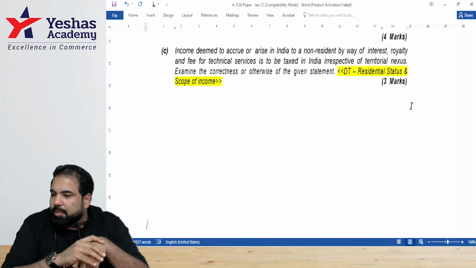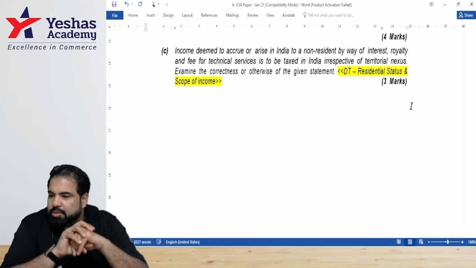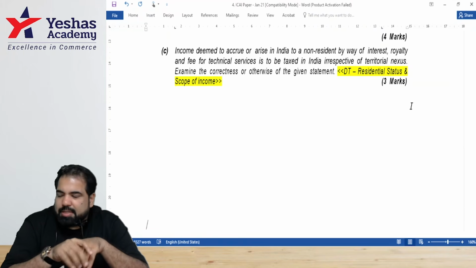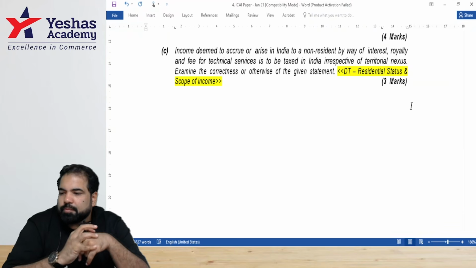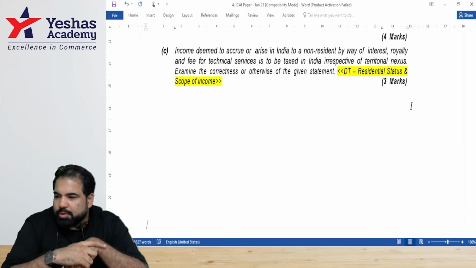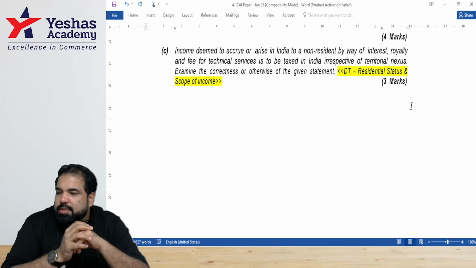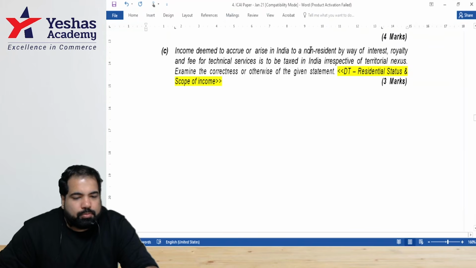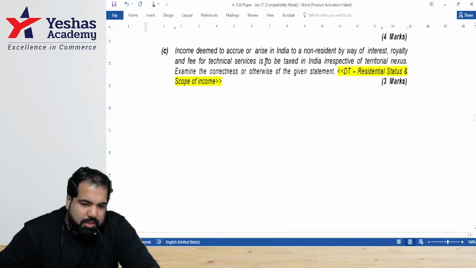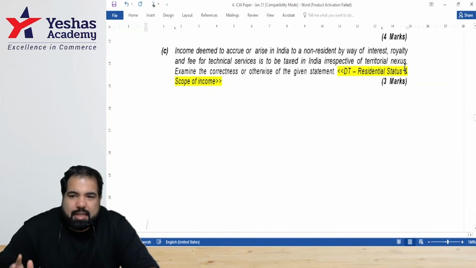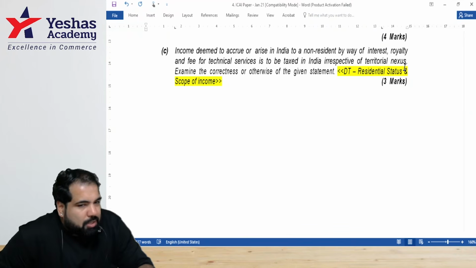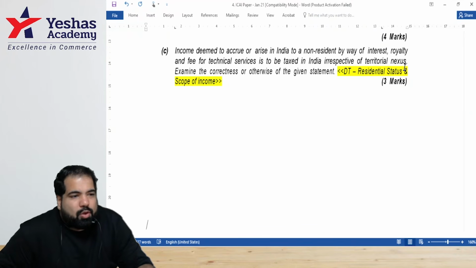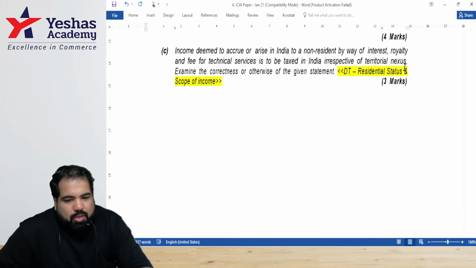Likita, good answer. Shivakumar, gross total income 2 lakh 82, good answer. Shushmita, total income 16 lakh in the second one. Absolutely right. Ishita, 164 days, good. Shushmita, good, 164 days. All right. Income deemed to accrue or arise in India to a non-resident by way of interest, royalty, and fees for technical services is to be taxed in India irrespective of what, guys? Territorial nexus. That means, does it matter where that person is? Whether that person is a resident or a non-resident, as long as the amount is used where? In India.